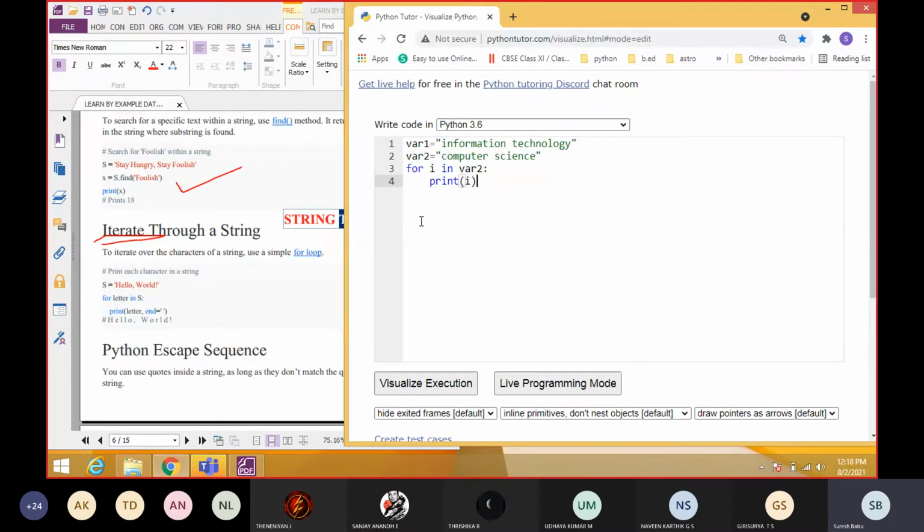It will process every character one by one. Okay, so variable 2. Now I'm going to process only variable 2. That is "computer science". Okay, so see what will happen.